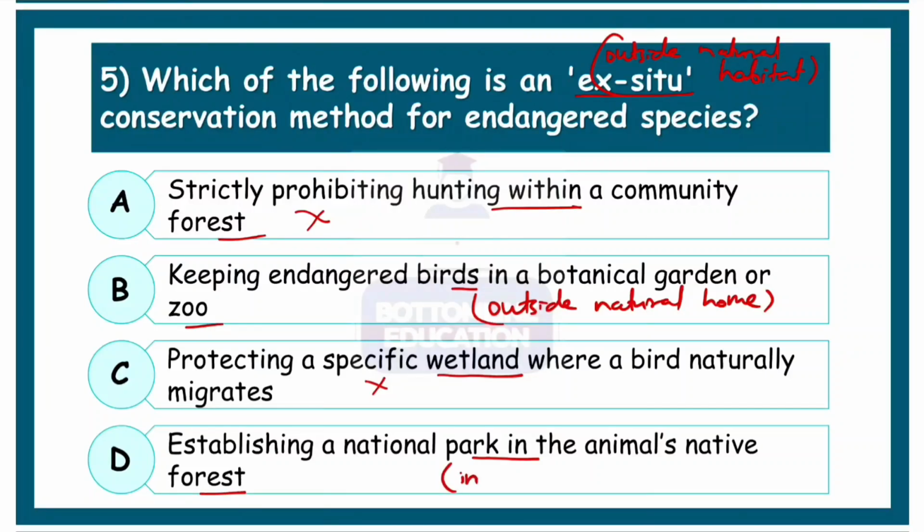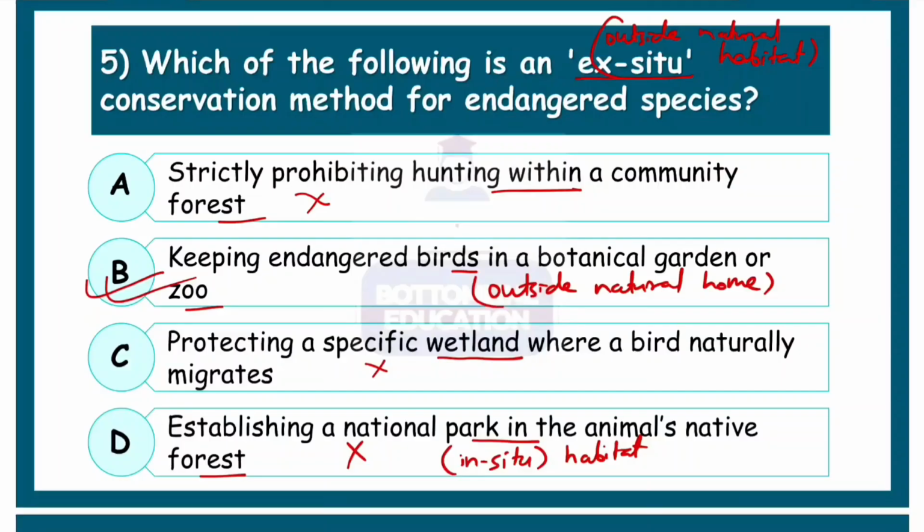So a national park is basically an example of in situ, right? For example, the rhinos in Chitwan are conserved. Chitwan National Park is actually a natural home, the habitat. So in situ or protection in habitat is explained, which is also wrong in this case. So the correct option is keeping endangered birds in a botanical garden or zoo for outside the natural habitat conservation, that is ex situ.